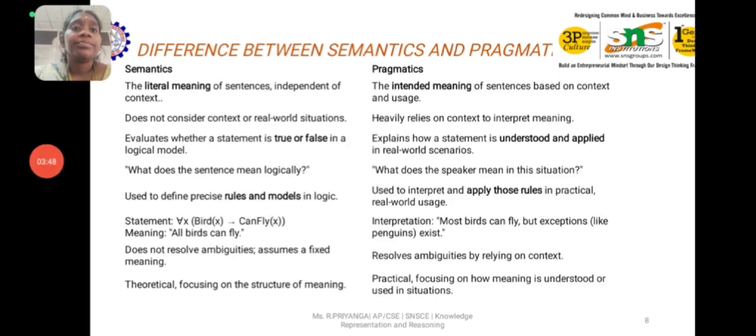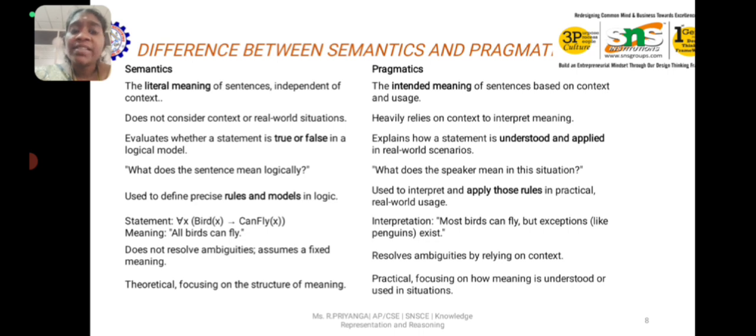These are the things. And now the differences between semantics and pragmatics. First, semantics is the literal meaning of the sentence independent of the context. Pragmatics is the intended meaning of the sentence based on the context and usage. Semantics does not consider the real-world situation, but pragmatics relies heavily on the real-world situation. Semantics evaluates whether a statement is true or false according only to the logical model, but pragmatics is understood and applied in real-world scenarios. In semantics the sentence means something logically, but in pragmatics it is what the speaker means in that situation.